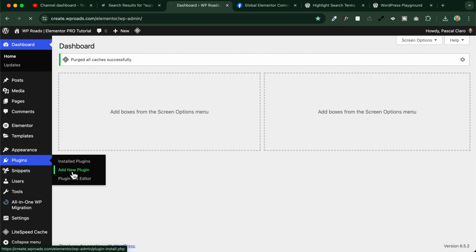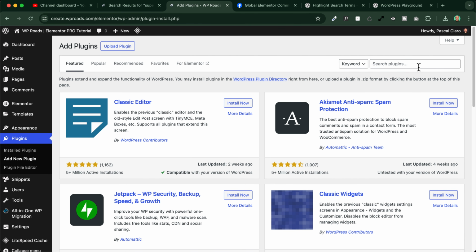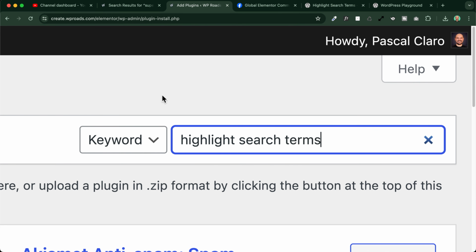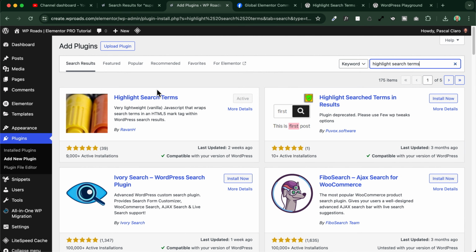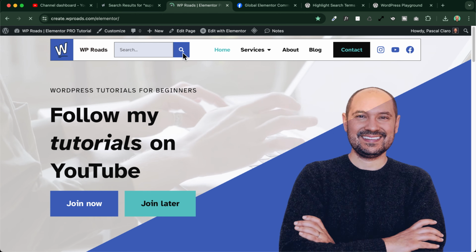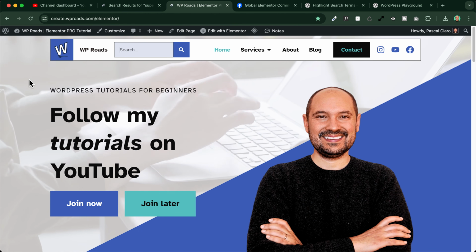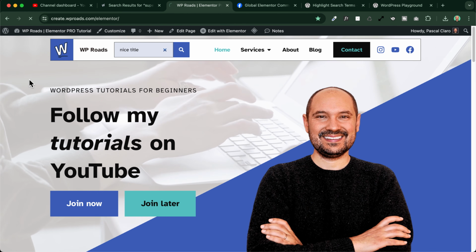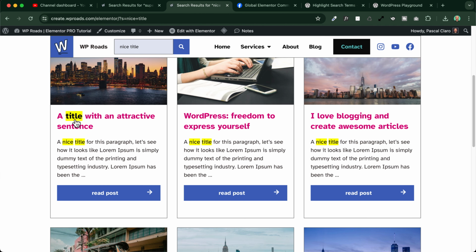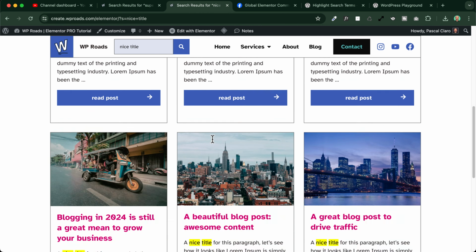You go on plugins, add new plugin, and search for highlight search terms. This is the plugin that you need to install and activate. Once the plugin is active, it will work automatically. You just need to go back to your website and search for something, and in your search results, all the search terms will be highlighted. So you have just created a beautiful and professional search results page using Elementor Pro and Elementor Pro Theme Builder.